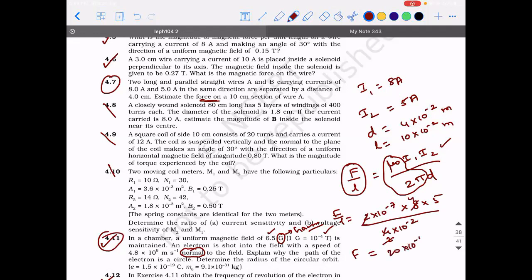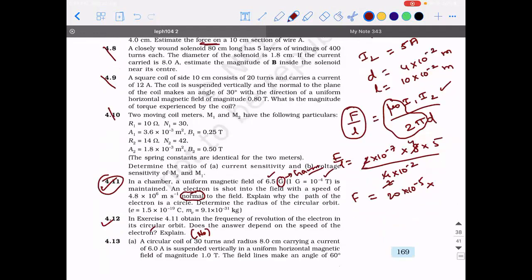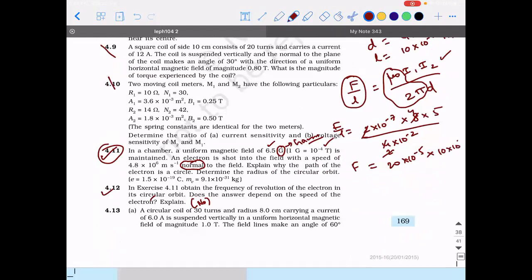So 20 into 10 power minus 5 into L, which is 10 into 10 power minus 2. So what is the answer you got? 2 into 10 power minus 5. Is this what you got? Yes, sir. This is right. So 2 into 10 power minus 5 Newton is the right answer.